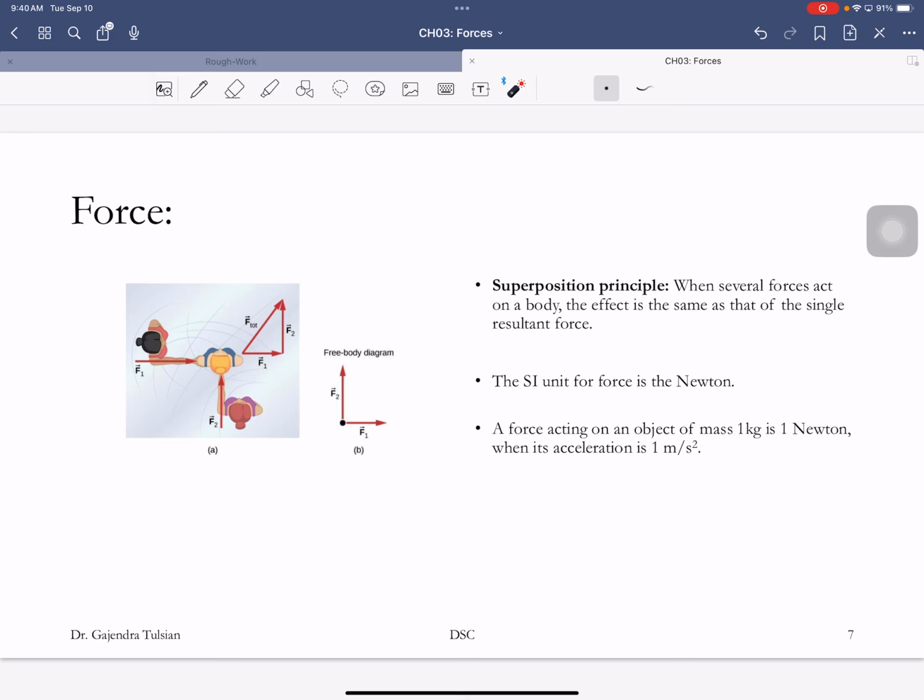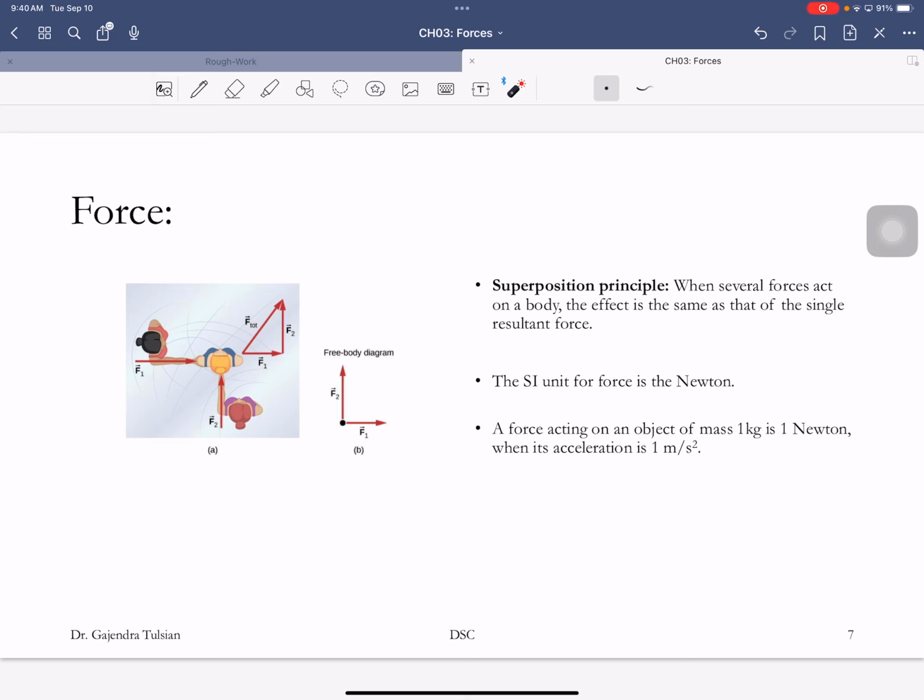So did you guys understand that? Let's say there are 10 forces acting on a person. So we'll apply 10 forces on her. And the second time around, we'll apply just one force, which is the sum of all the 10 forces.